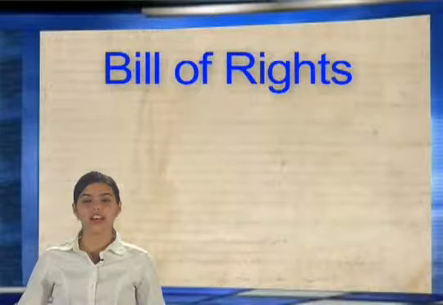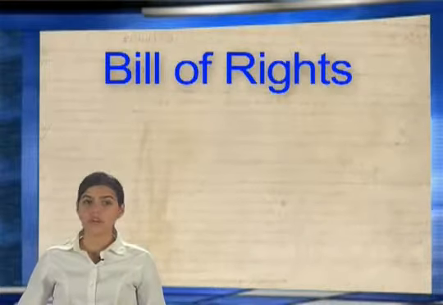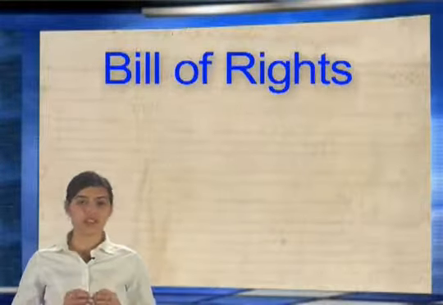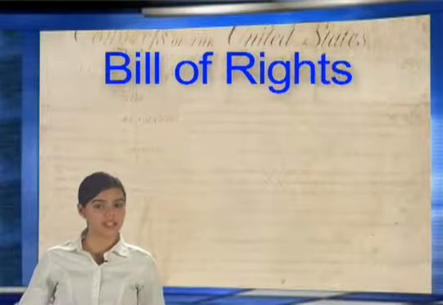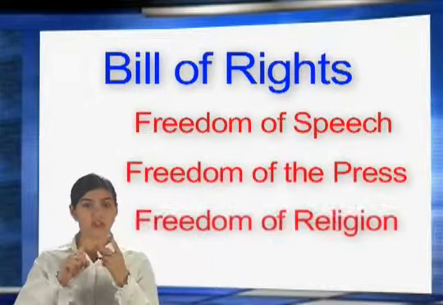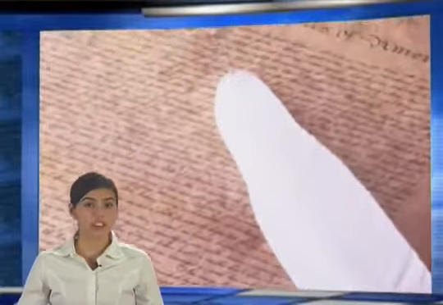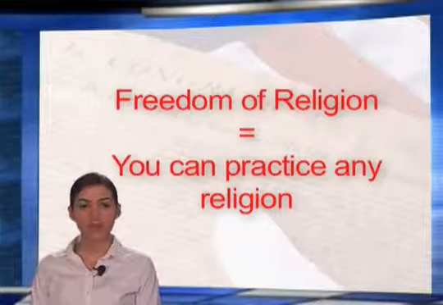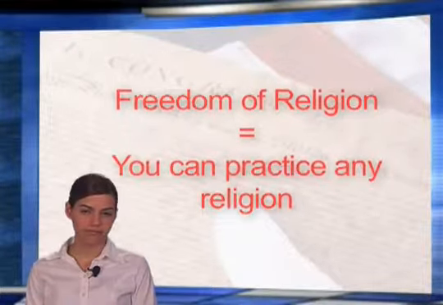Are called the Bill of Rights. In the Bill of Rights, we find all the freedoms and rights for every person in the United States. 3 rights guaranteed in the Bill of Rights would be freedom of speech, press, and religion. One right found in Amendment 1 is the freedom of religion. Freedom of religion means that you can practice any religion.